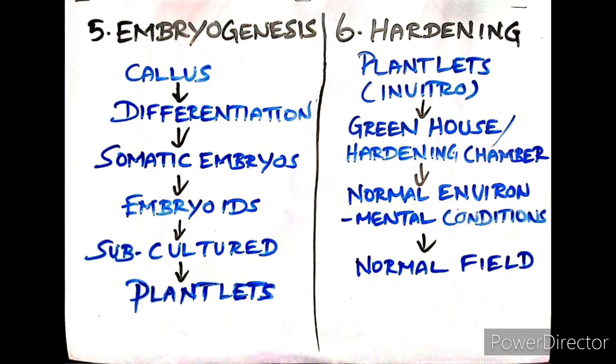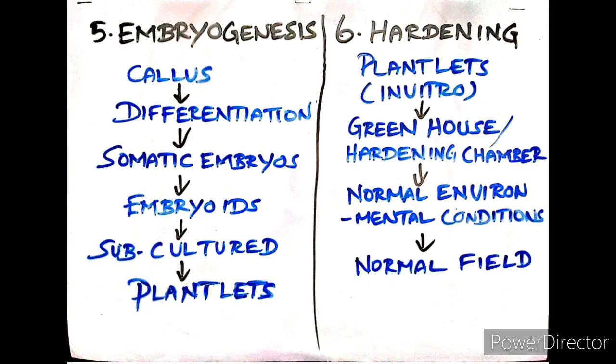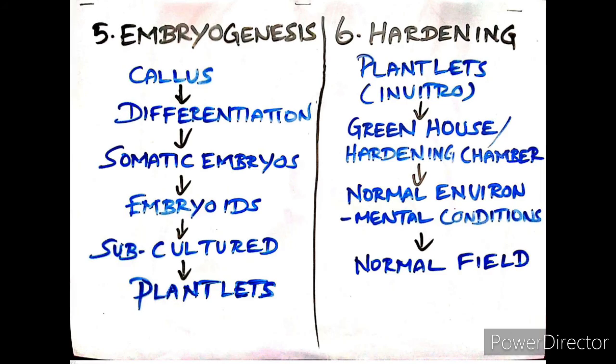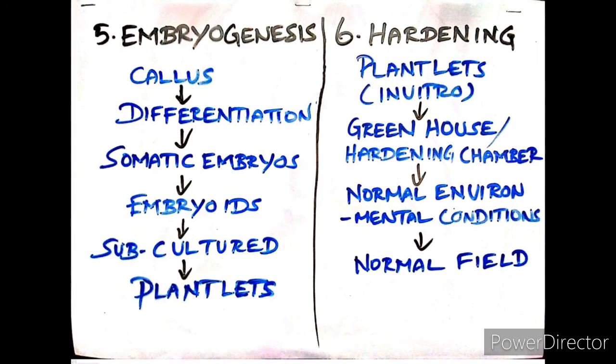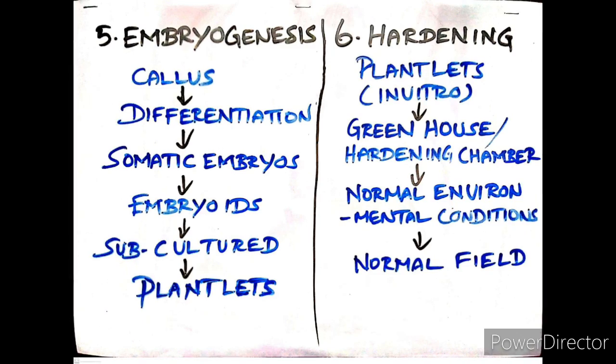So hardening in simple way. The plantlets which are developed in vitro, that is in lab, slowly they are transferred into the normal environmental conditions. That is called hardening.